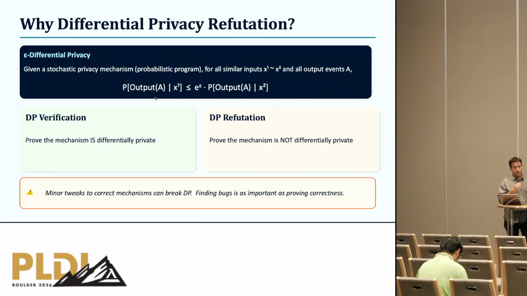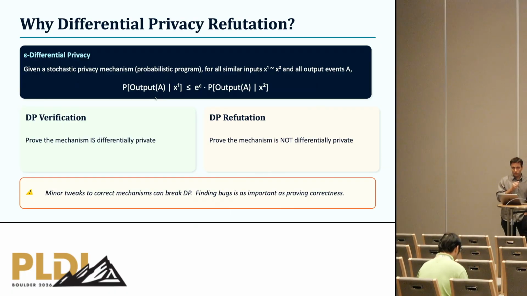Formally, given a privacy mechanism modeled as a probabilistic program, and given a notion of similarity of its inputs, we say that this mechanism is epsilon differentially private if for any pair of similar inputs, the total variation distance between the output distributions of this program on these two inputs is bounded by e to the epsilon. In other words, for any output event, the two probabilities differ by at most a factor e to the epsilon. Then we say that this mechanism is epsilon differentially private.